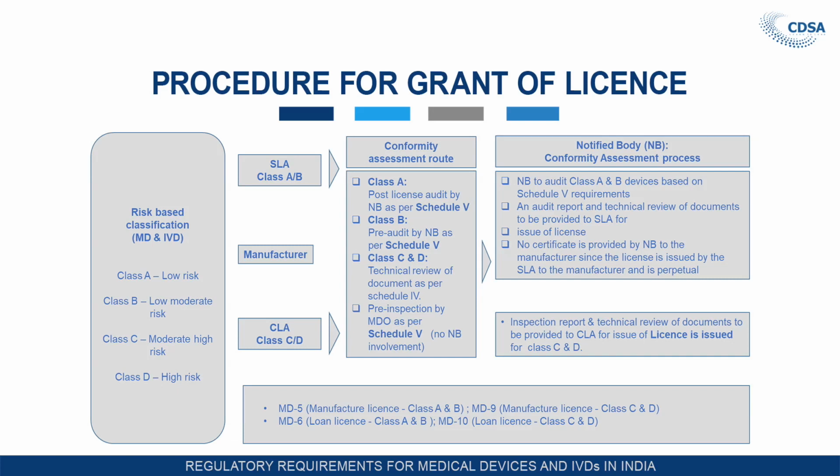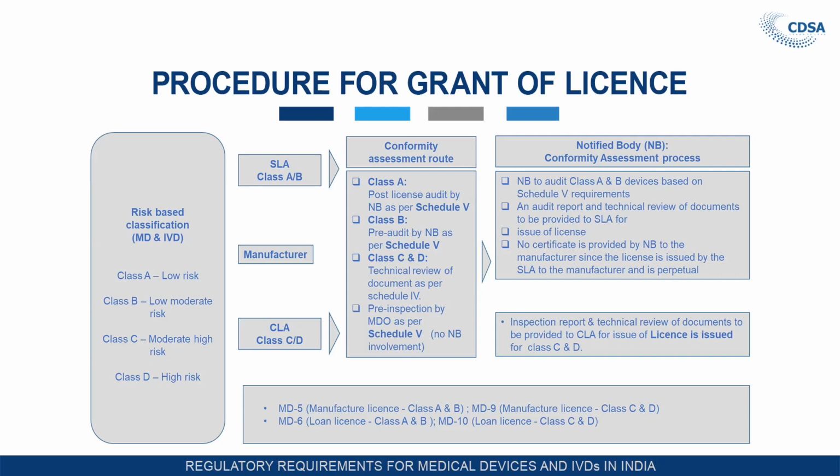After submitting the report, if the report is found satisfactory and the technical document submitted by the firm is in order, the licensing authority shall grant the license to the manufacturer of class C and class D devices. And the state licensing authority, based on the audit report of the notified body and the technical document submitted by the manufacturers of class A and class B, will consider their application for grant of manufacturing license or grant of the